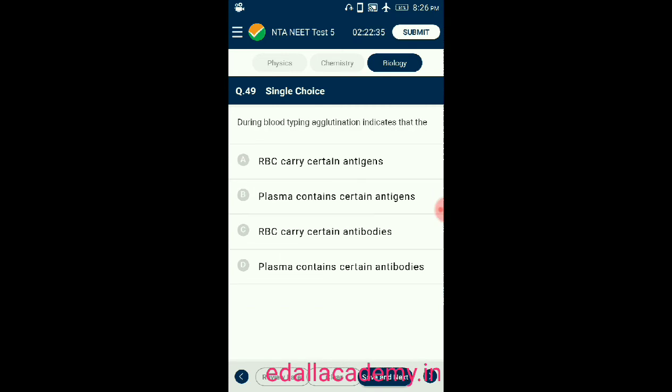Question number 49. During blood typing, agglutination indicates that, four options are given. Option A, RBC carries certain antigens. B, plasma contains certain antigens. C, RBC carries certain antibodies. D, plasma contains certain antibodies. From the given four options, the correct one is option A. During blood typing, agglutination indicates RBC carries certain antigens. So that is the correct answer for this question. So the correct option is A.